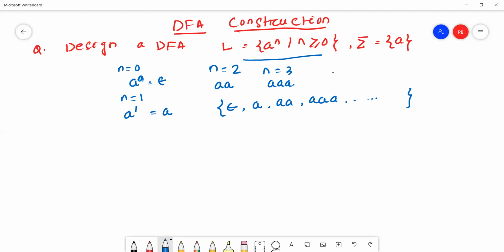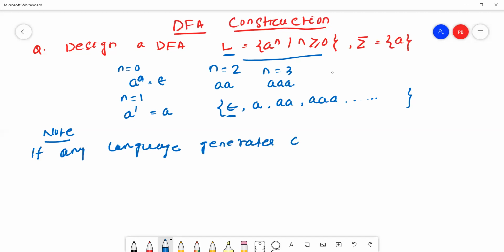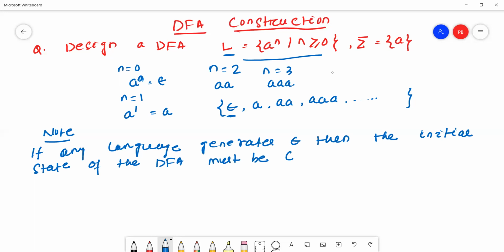Now we'll construct the DFA. Remember one note point: if any language generates epsilon, then the initial state of the DFA must be a final state.